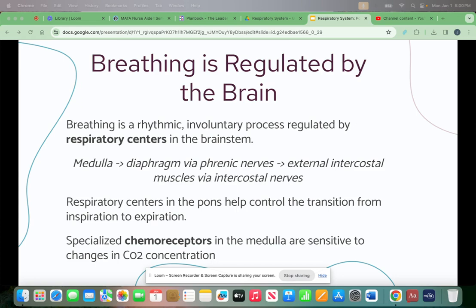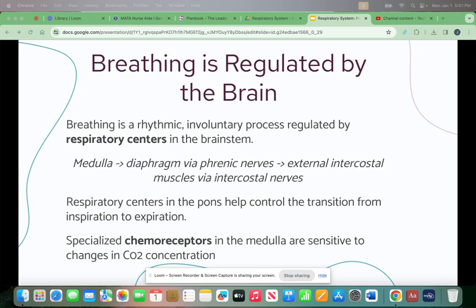Breathing is regulated by the brain. Breathing is a rhythmic, involuntary process regulated by respiratory centers in the brainstem. Groups of neurons in the dorsal region of the medulla regulate the basic rhythm of breathing. These neurons send a burst of impulses to the diaphragm by way of the phrenic nerves and to the external intercostal muscles by way of the intercostal nerves.